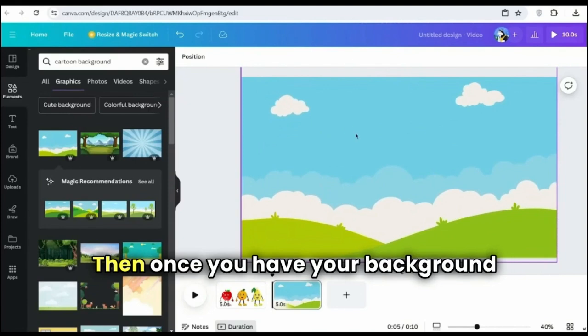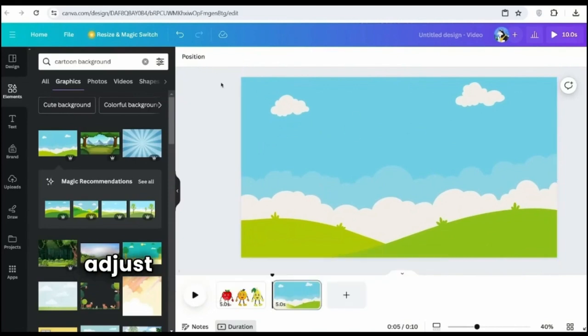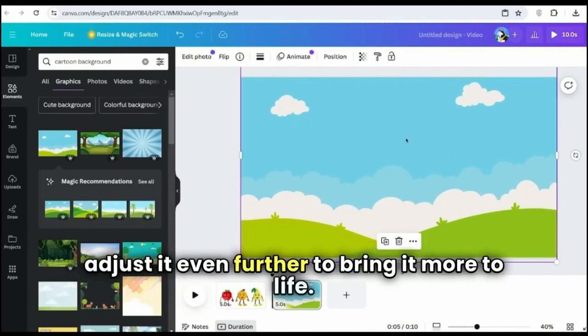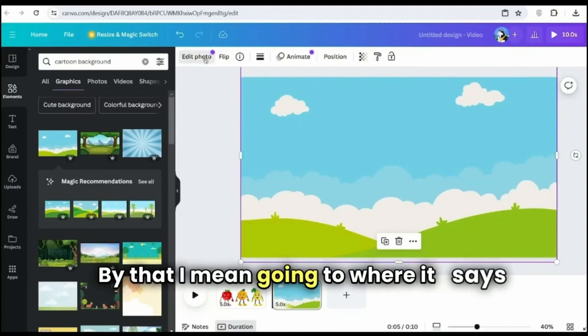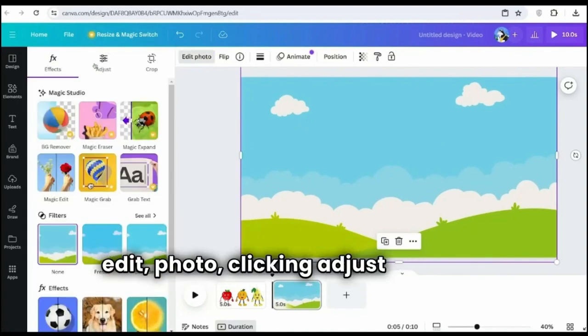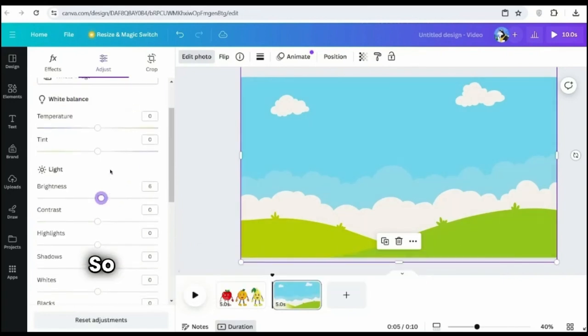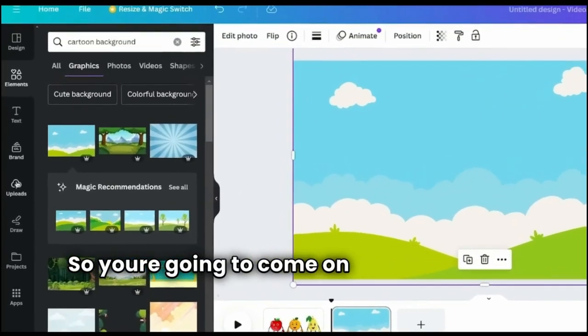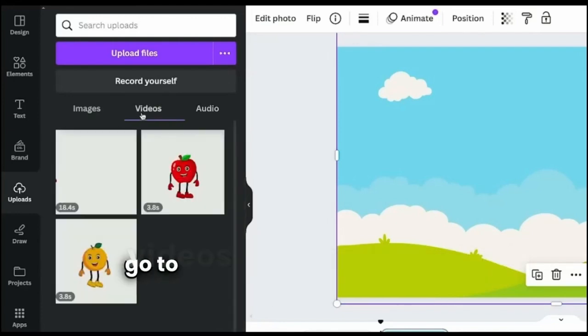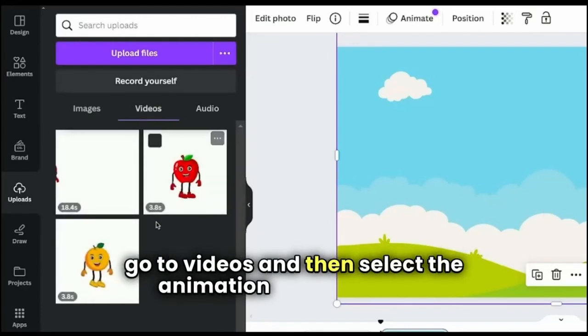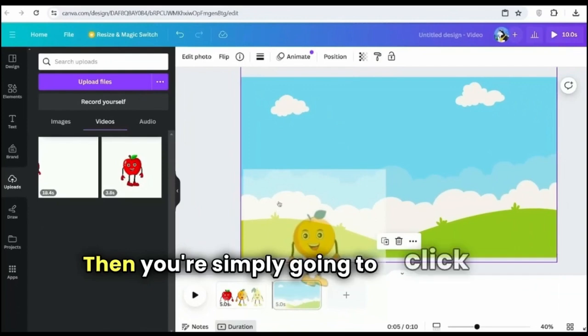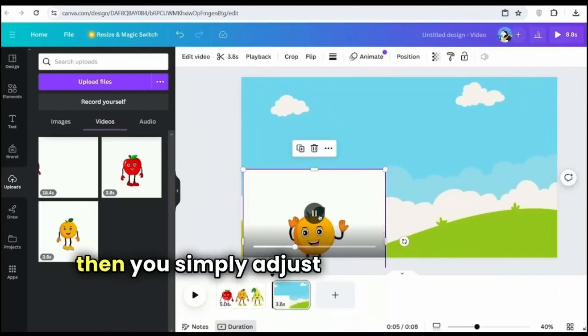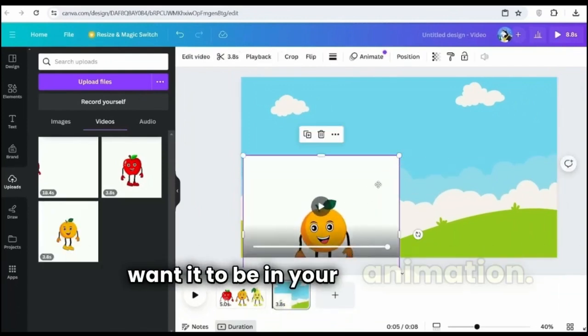Then once you have your background added in, feel free to adjust it even further to bring it more to life. By that I mean going to where it says Edit Photo, clicking Adjust, and then adjusting the settings. So now that you have the background, you can now begin generating the actual scene. In order to do this, you want to first add in your character. So you're going to come on over to Uploads, and then go to Videos, and then select the animation that you want. Then you're simply going to click onto it, and then adjust the sizing of what you want it to be in your animation.